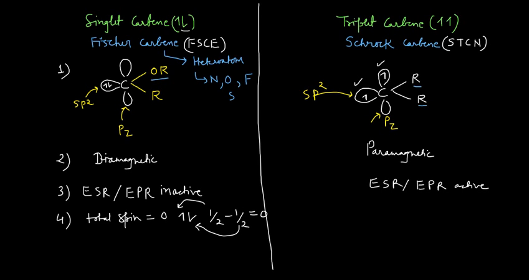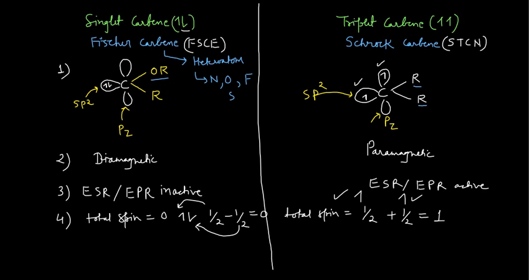While in case of the Schrock carbene, your total spin would be plus half, because one is going up, plus another half because both are parallel to each other. I have shown you. Here, this one is going clockwise, it is also going clockwise, so these two will add together to give you 1 actually. So here total spin is 1.